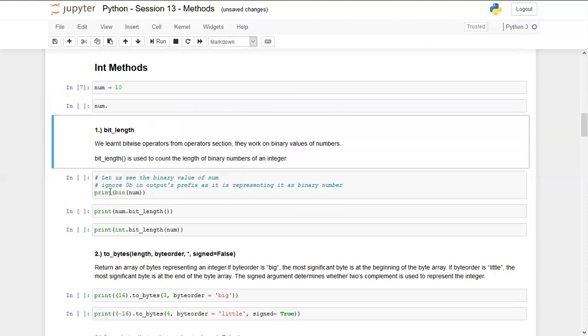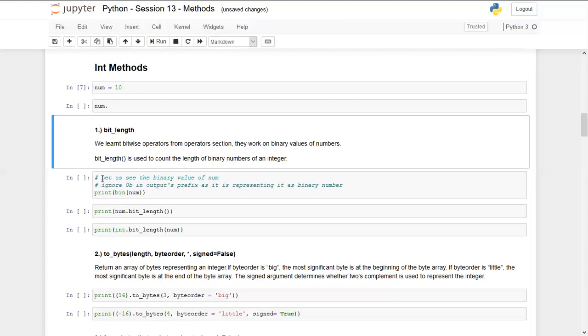Suppose there is a number, maybe 16. If we convert that into binary, it will give us the output. I'm not sure what the binary of it is, I'm just giving a hypothetical example. Suppose it has given me the output as 10001. So these are the 5 digits of length for the binary value that we have received for number 16. So bit_length will return the length of the binary number. Basically, it will return 5 as the answer.